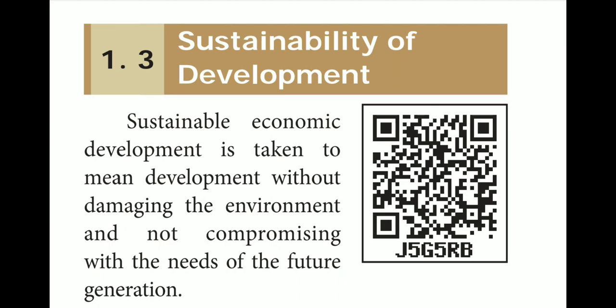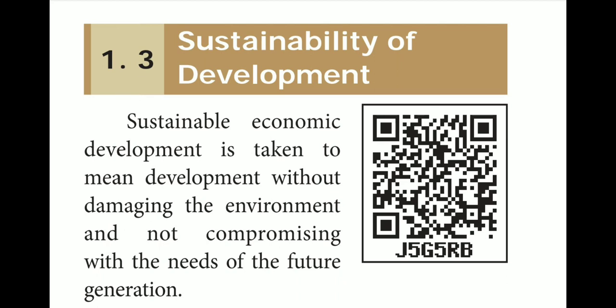Without damaging, there should be development, not compromising the needs of the future generation. And we should not damage or waste anything for the future generation also. For example, if you see some water flowing on the floor or the tap was open, you want to close it. That is, you should not waste water.